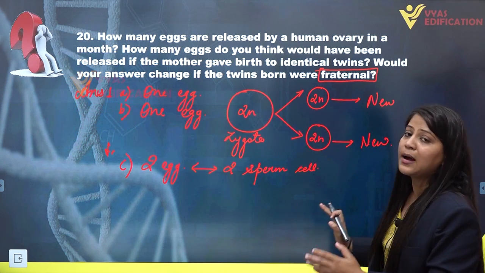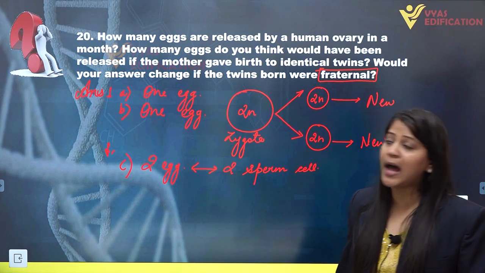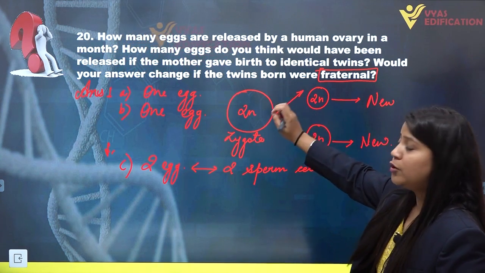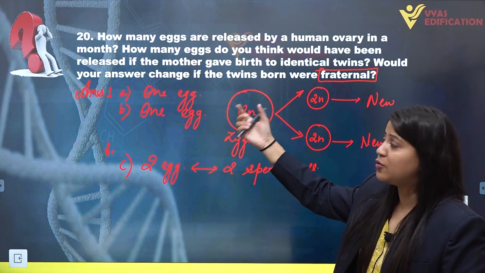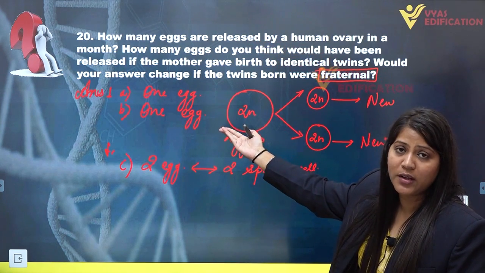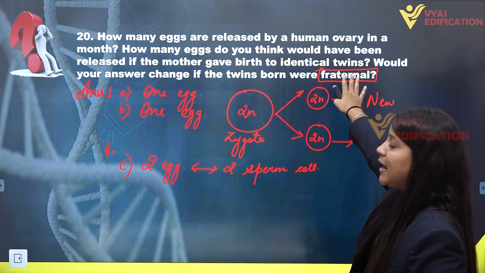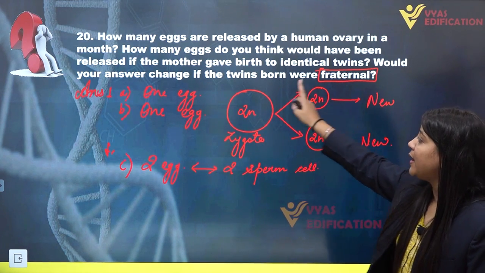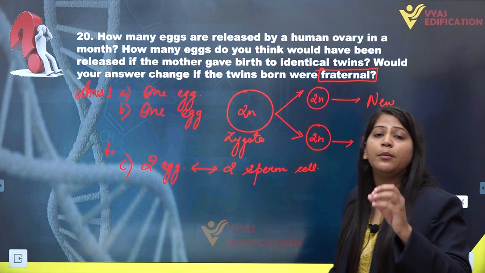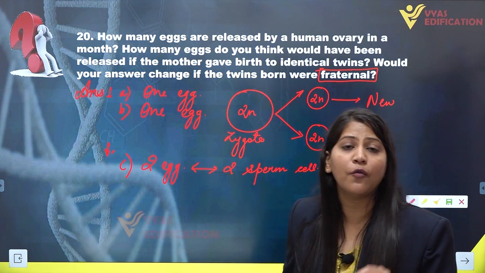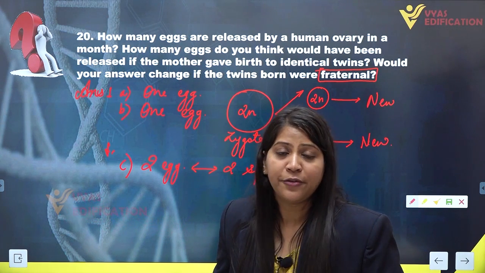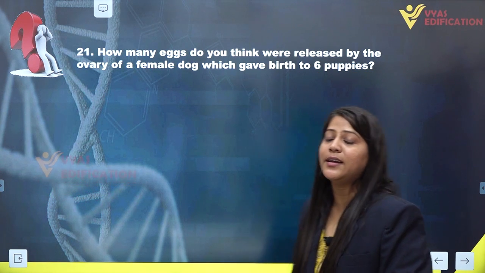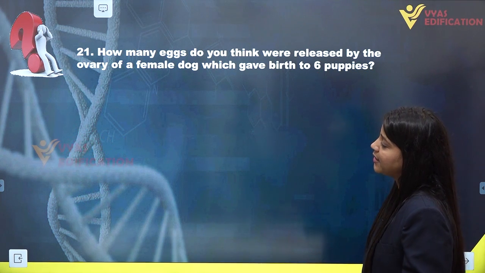So this is the complete answer to this question: in the normal case, only one egg is released per month or per menstrual cycle. In the case of identical twins, there will be only one egg. And in the case of non-identical or fraternal twins, there will be release of two eggs or ova in the female.